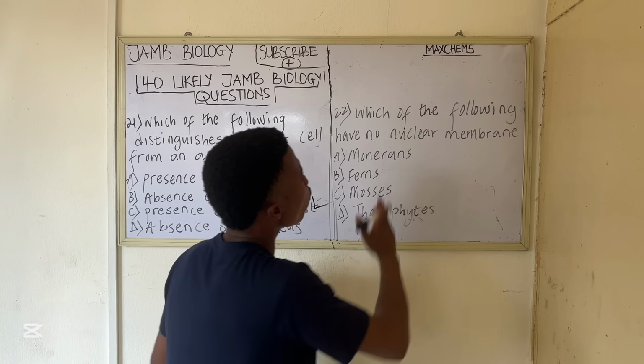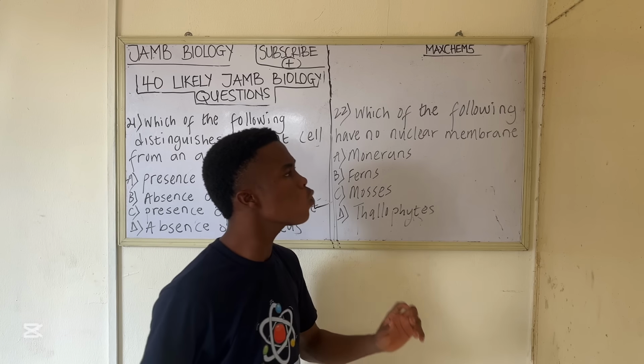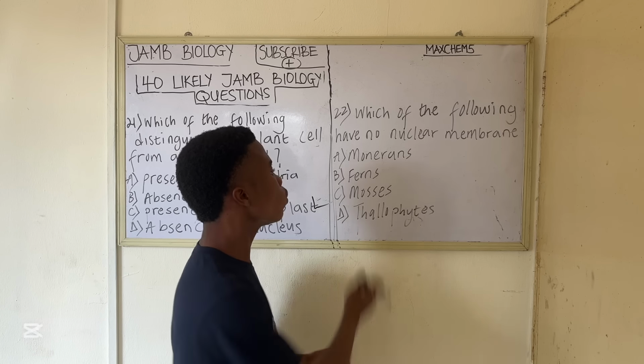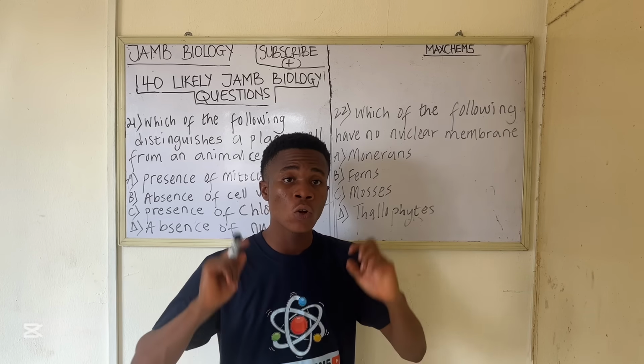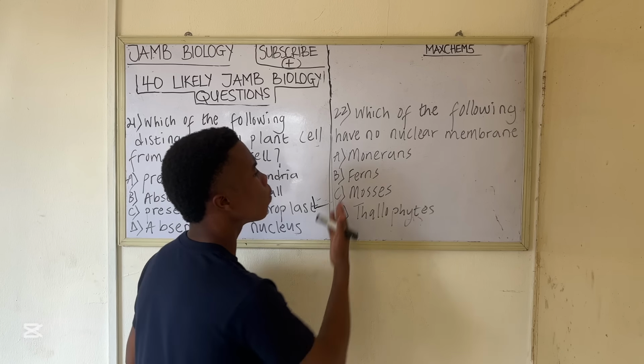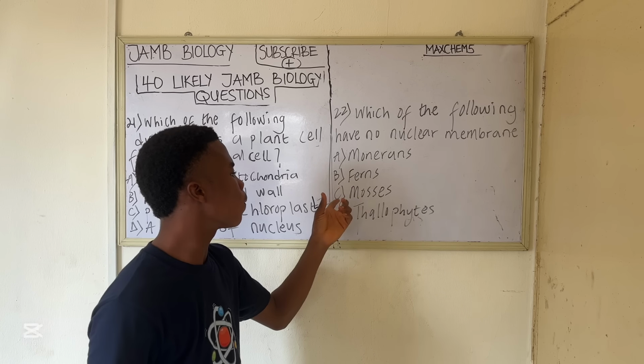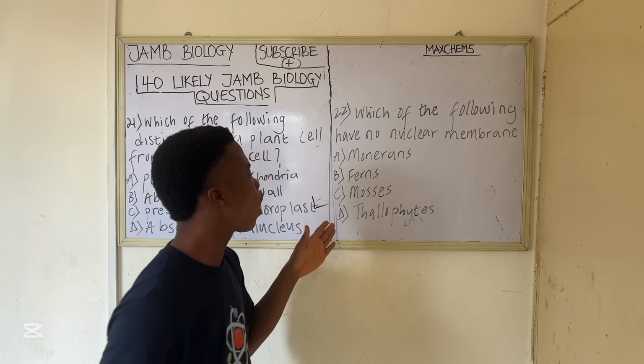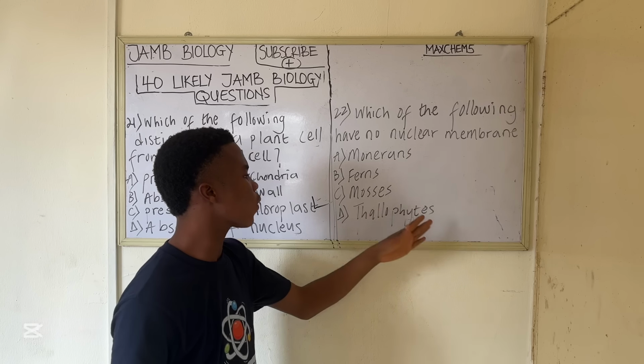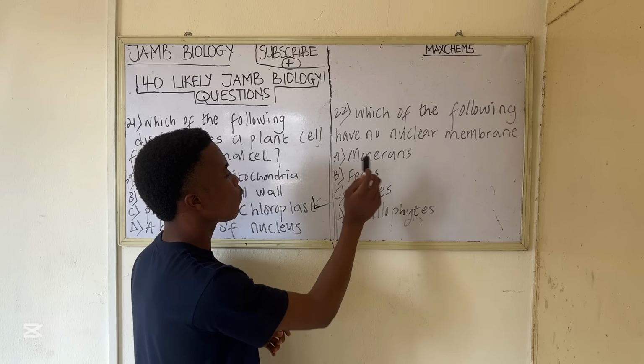The next question says, which of the following have no nuclear membrane? Which of the following options have what? No nuclear membrane. So let's look at the options. Option A, monerans, B, ferns, C, mosses, D, thallophytes. So mosses and what? Ferns, thallophytes.